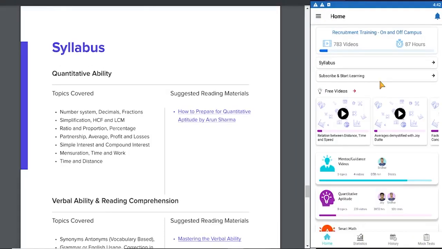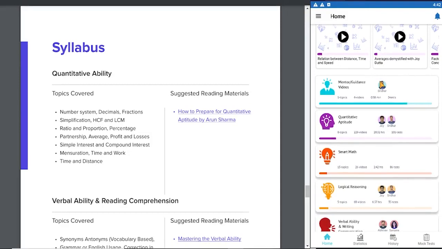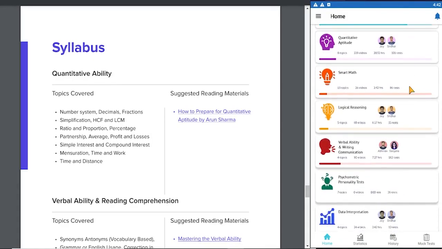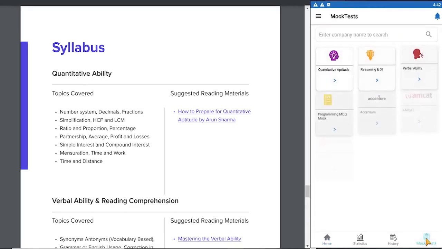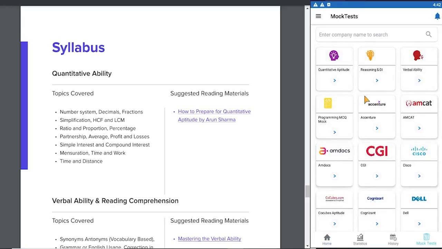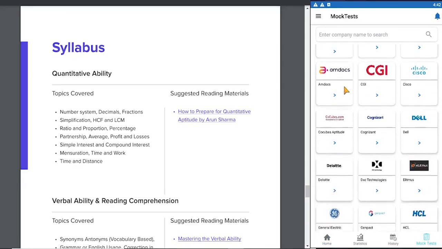Now that we have covered individual topics and subjects of the syllabus, let's see one of the most important features of the LearnZilla app which will help you clear the tournament. As you can see in the menu, we have mock tests. We have mock tests for practice for quantitative aptitude, reasoning and data interpretation, verbal ability, computer science fundamentals, or programming. Other than that, we have mock tests for MCAT.